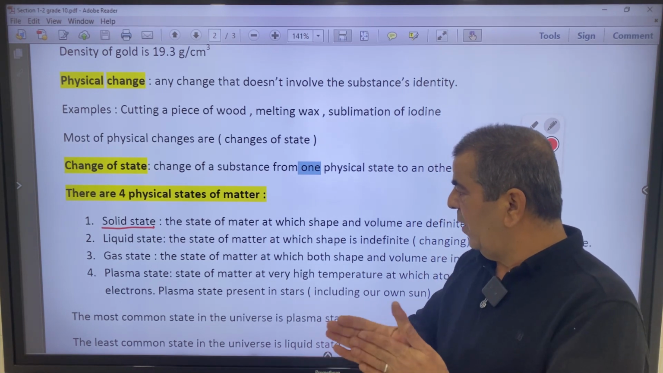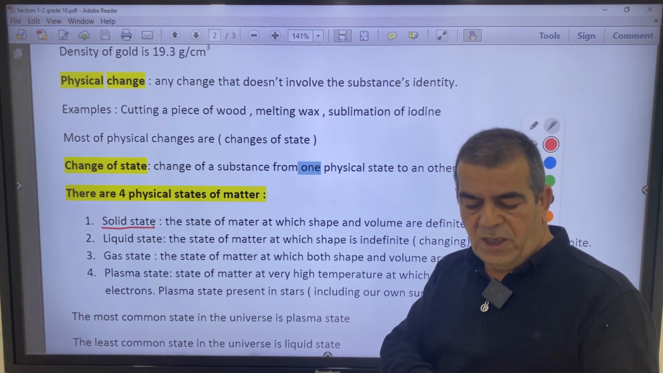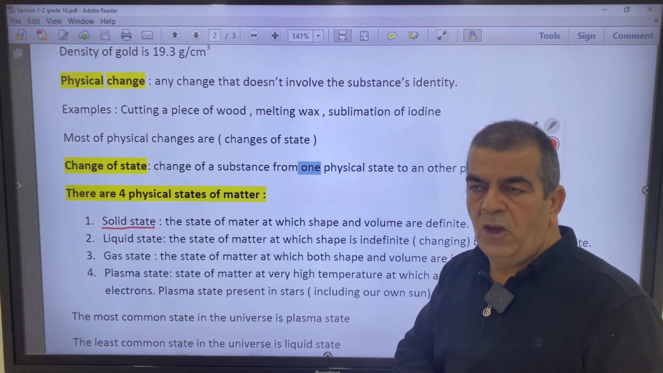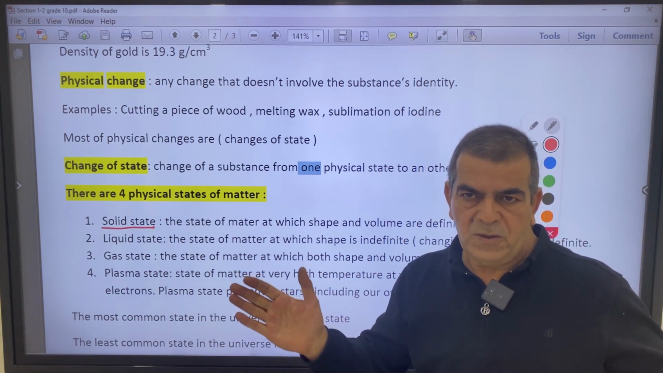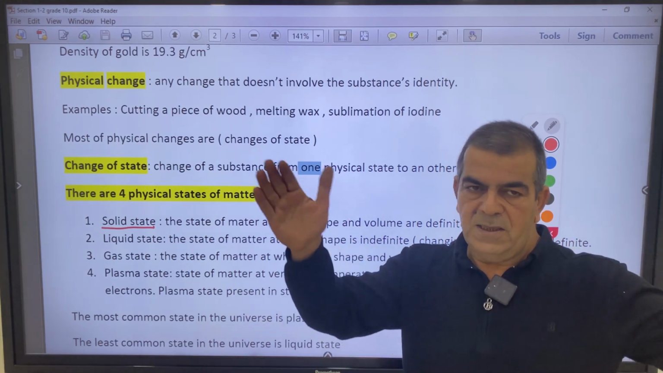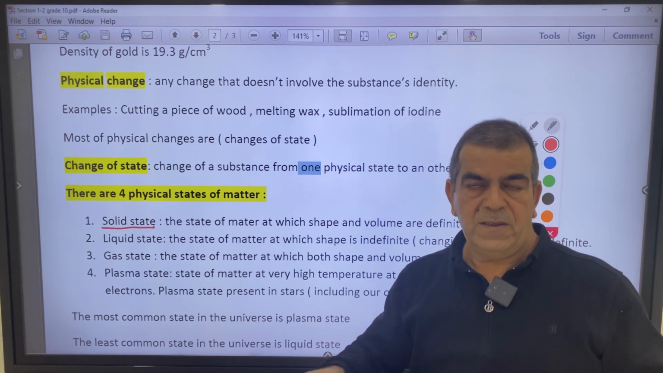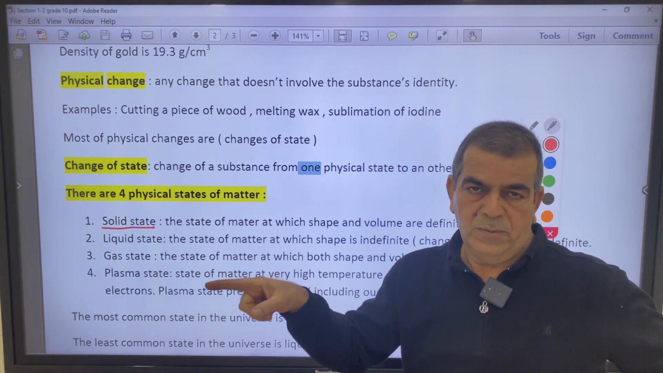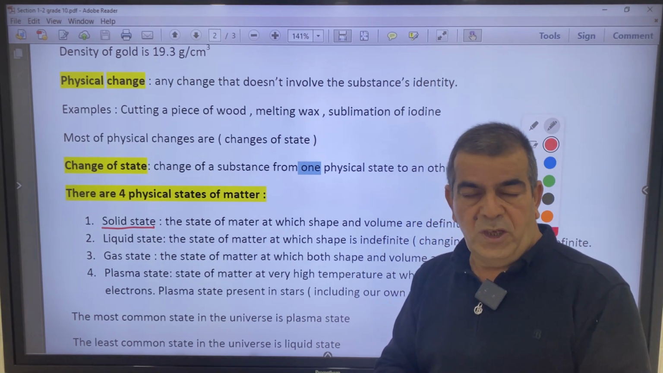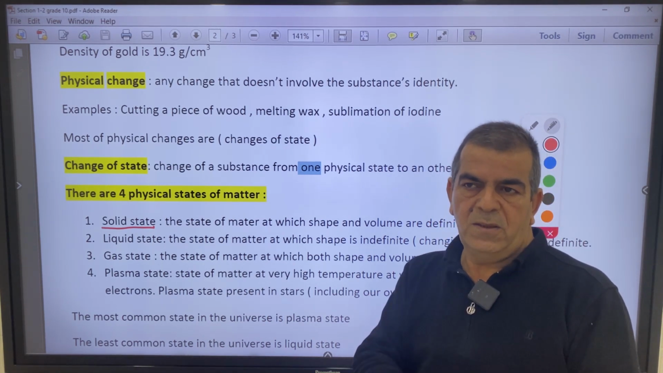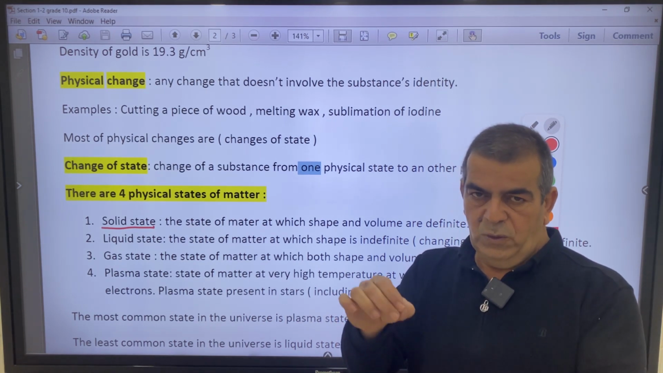Let's have the third one, gas state. Both are changing, both the shape and the volume are indefinite. The gas takes the shape of the container, of course. So for example, the gas inside this room, inside this studio, takes the shape of the room, the walls of the room. Also the volume changes for the gas. When you press, it would reduce the volume. When you loosen,